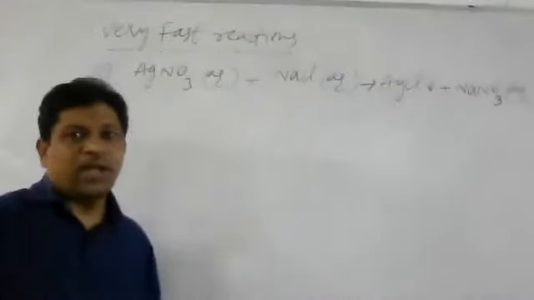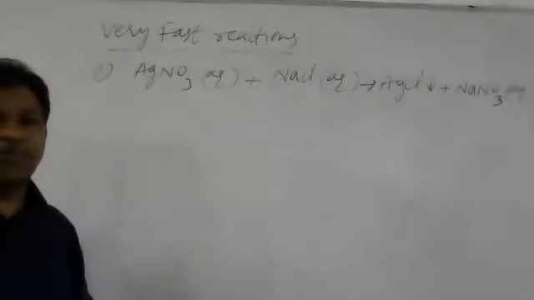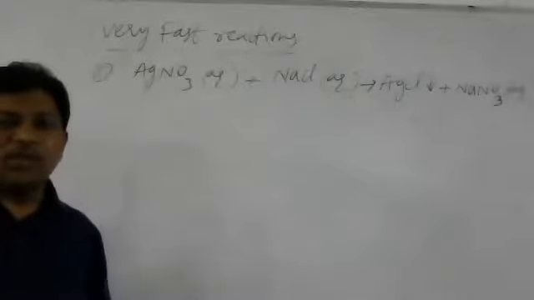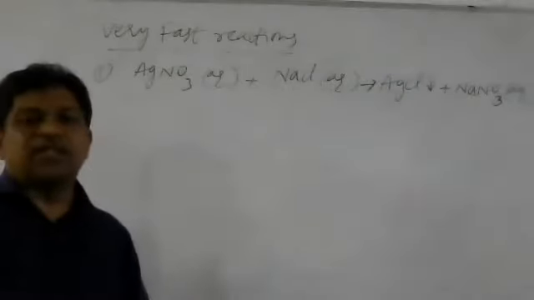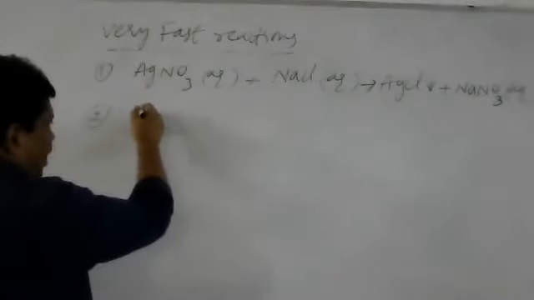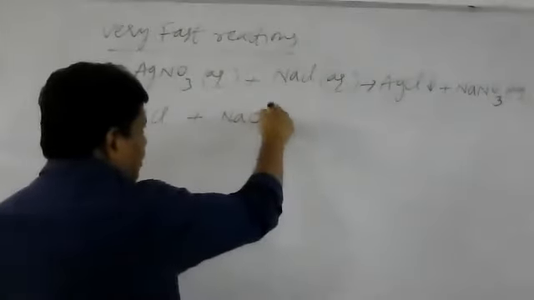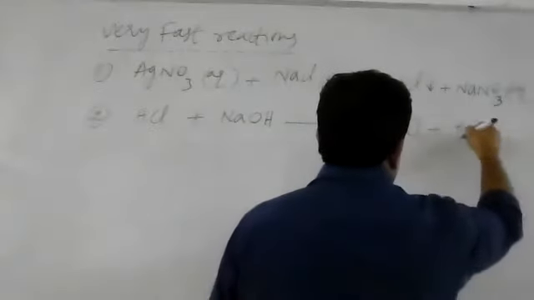In this reaction, ions are involved. As ions are involved, it is called an ionic reaction. So the precipitation reactions are examples of very fast reactions. And if we take another example, the neutralization reaction between acid and base, the products are NaCl and H2O.